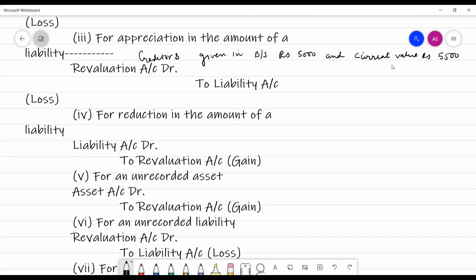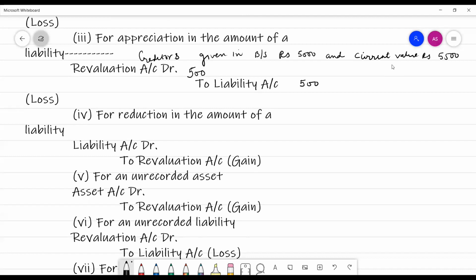It means we have to pay 500 more. It means the liability has increased. If the liability is increased, then there is a loss. The revaluation account will be debited with 500 to liability account rupees 500.